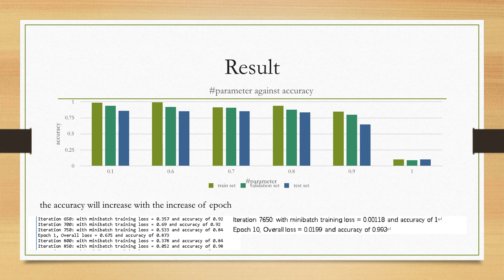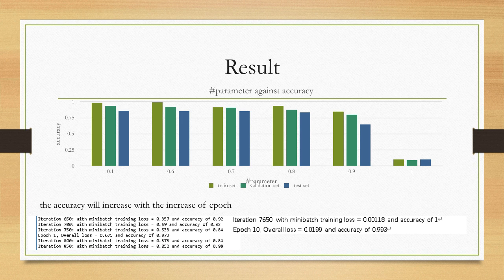When the pruning percentage is greater than 90%, we can see the accuracy will suddenly drop. And in the process of training, I also found that no matter what the pruning percent is, the accuracy will increase with the increase of the epoch.